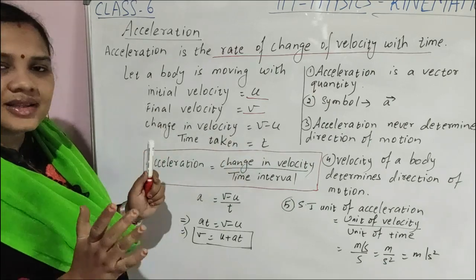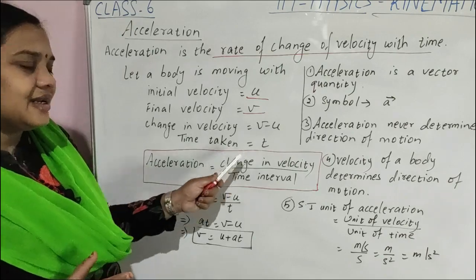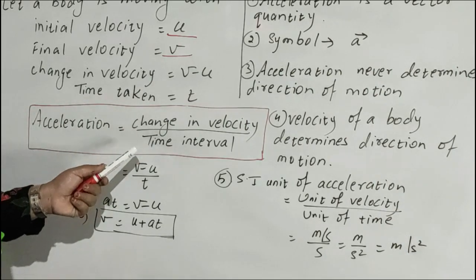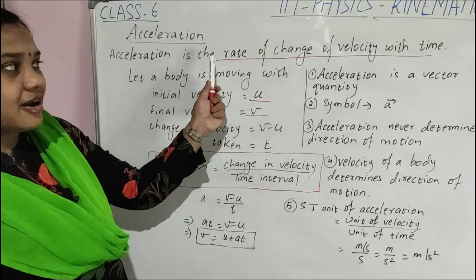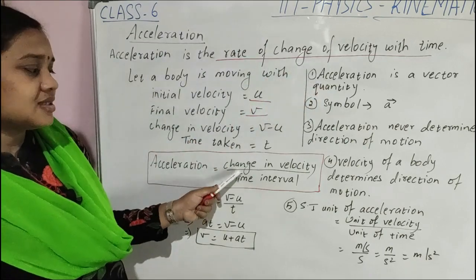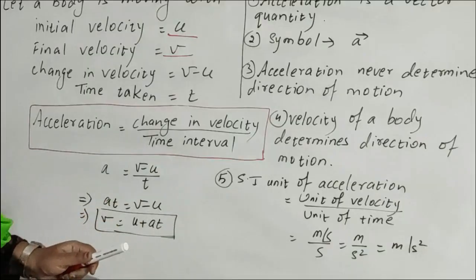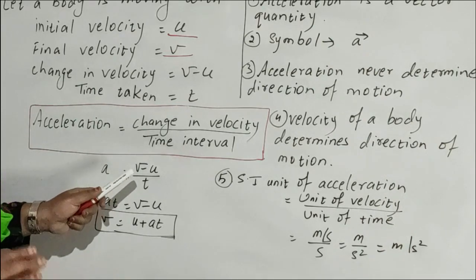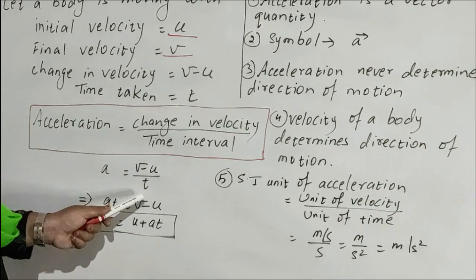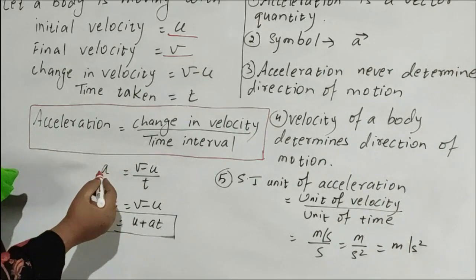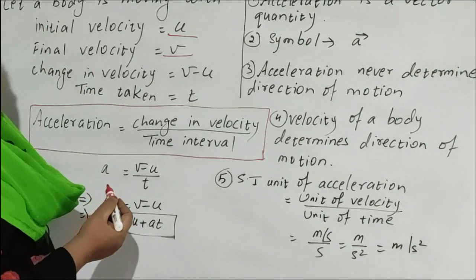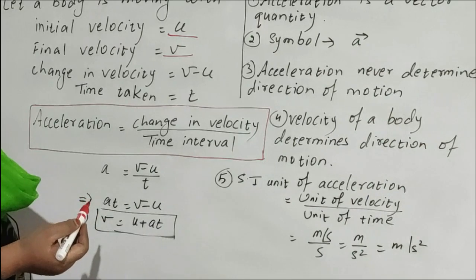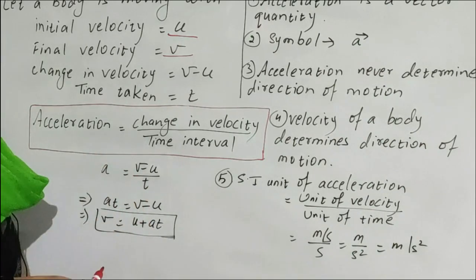Let the time taken under consideration be t. So acceleration is equal to change in velocity by time taken. Rate of change of velocity with time means change in velocity by time interval. So acceleration a is equal to final minus initial, v minus u, by t. So this is a formula. Acceleration is equal to v minus u by t, final velocity minus initial velocity by time taken.